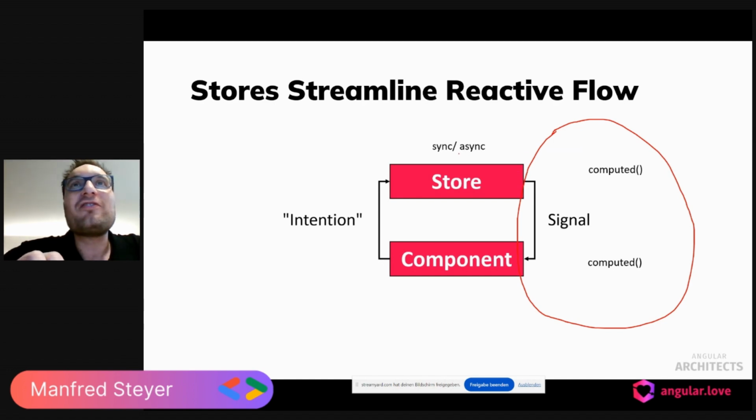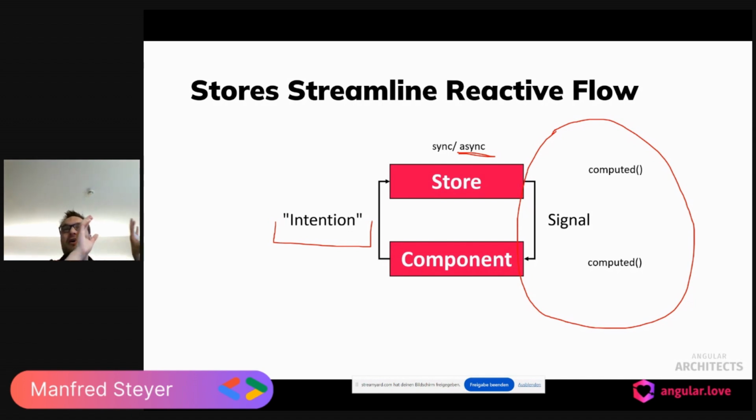Signals are not suitable for async stuff, and signals are not suitable for defining an intention, because this is most of the time about listening to an event, and signals are not intended for events. So you need other stuff for the remaining parts, and this other stuff can be a store and/or RxJS.